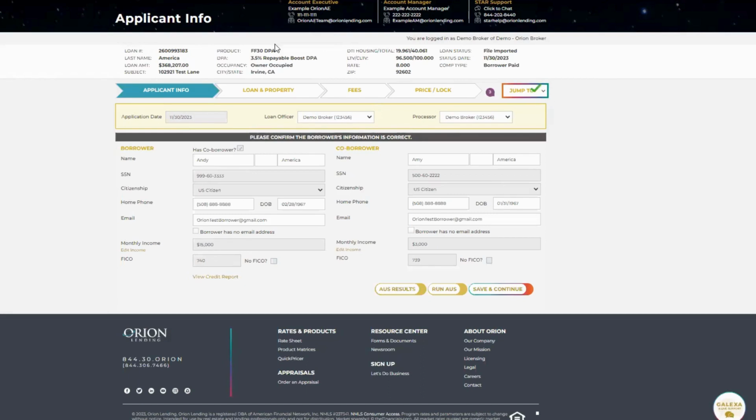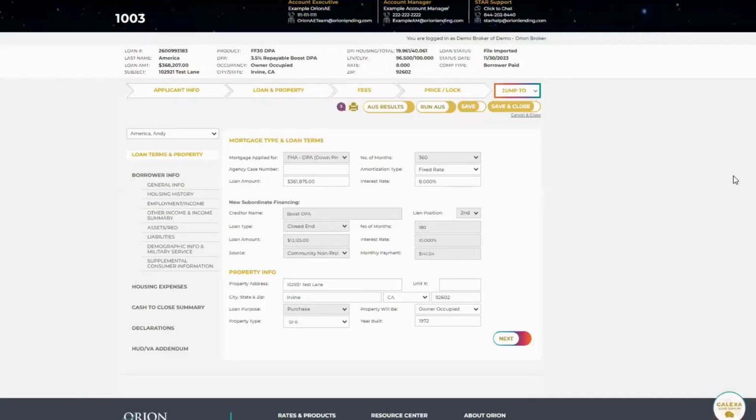So we are going to go to our jump to menu, and we are going to go to our 1003. From here, this is our Edit 1003 section. We are going to go to our cash to close summary. Anytime you're navigating in the 1003, you're going to look over here on the left-hand side, and we are going to go to our cash to close summary.